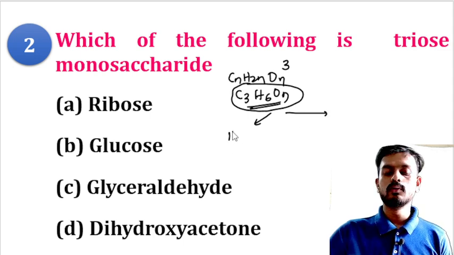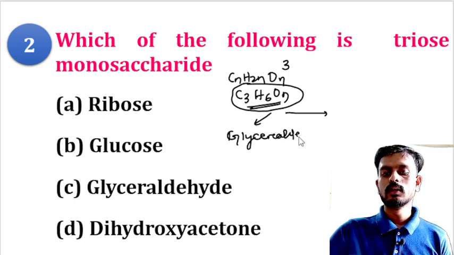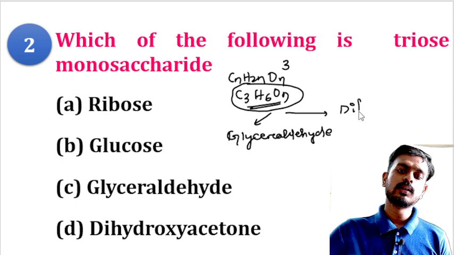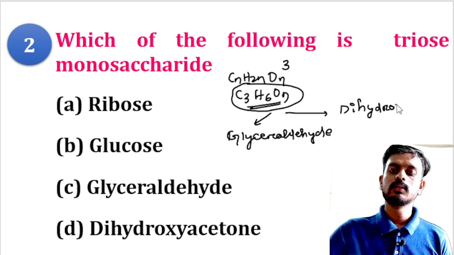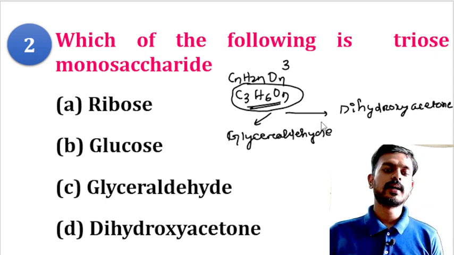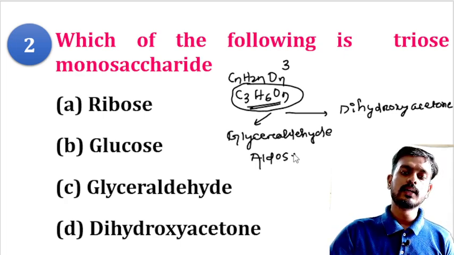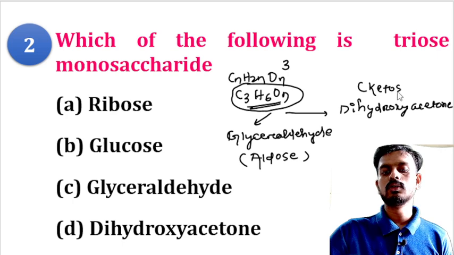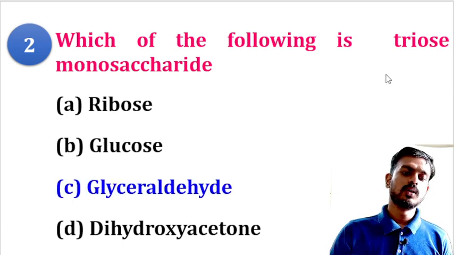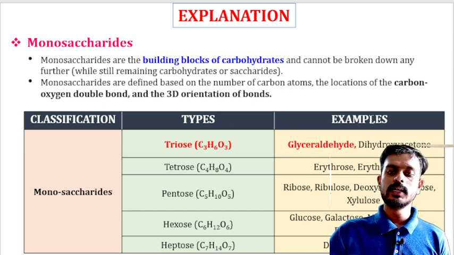One is glyceraldehyde, and the second one is dihydroxyacetone. Glyceraldehyde and dihydroxyacetone. Glyceraldehyde comes under aldose, that means aldehyde functional group, and dihydroxyacetone comes under ketose, that means ketone functional group. You can see this triose, glyceraldehyde and dihydroxyacetone.